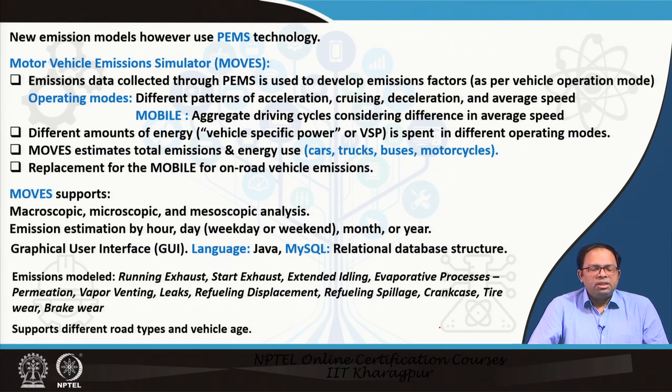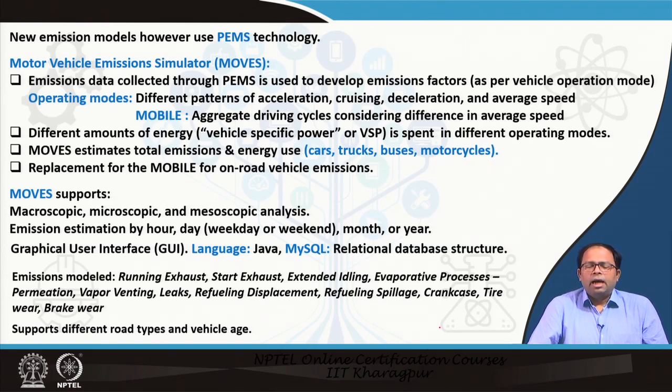That means emission data is collected when the vehicle is in operation, and at different operation modes we understand how the emission factors vary, and that is adopted. These operation modes mean different patterns of acceleration, cruising, deceleration, and average speed.